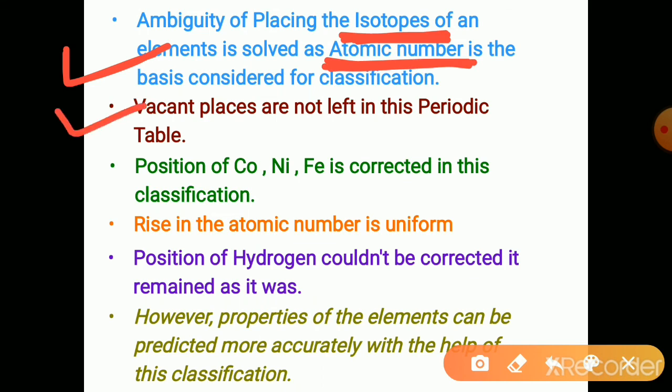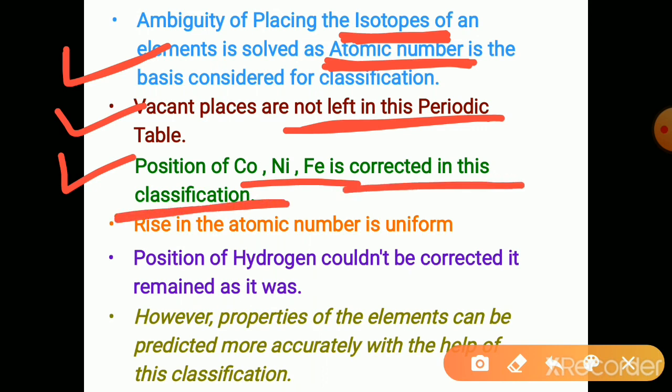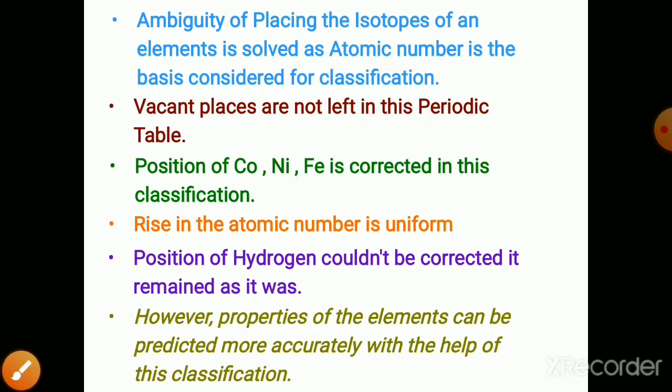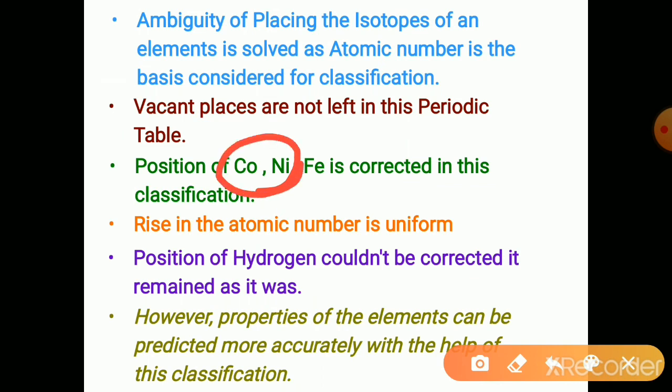Then, vacant places are not left in the periodic table. There are no vacant places in this modern periodic table, which we observed. Such vacant places we observed in Mendeleev's periodic table. That was its demerit. See, the position of cobalt and nickel is corrected in this classification. In Mendeleev's periodic table, iron was far away from cobalt and nickel, and cobalt and nickel have similar chemical properties, but it was kept under the hydrogen. Hydrogen and cobalt and nickel are very different in properties, though he had to place cobalt and nickel under the